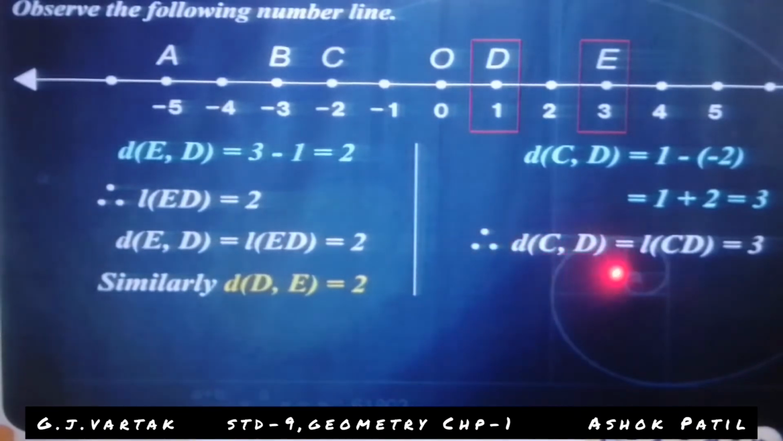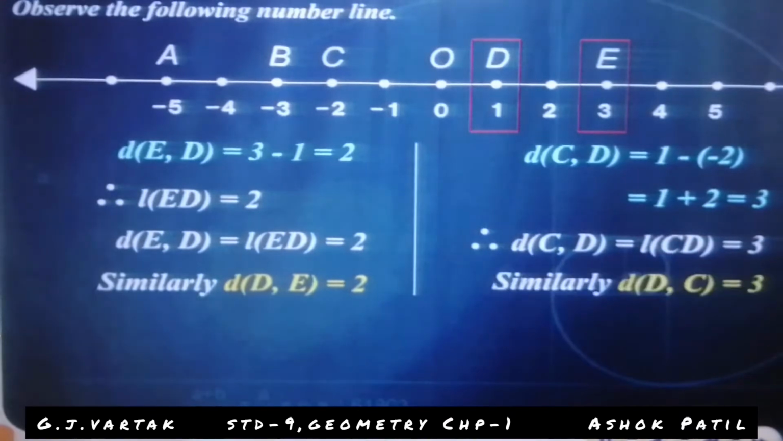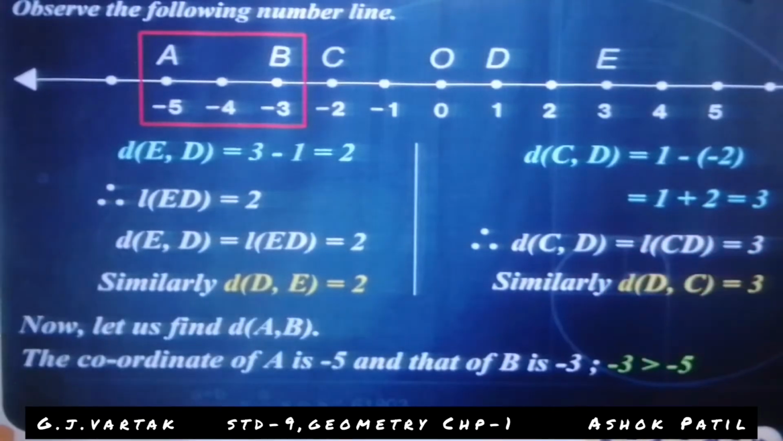Therefore, the length of CD is equal to 3, like this. The length of ED is equal to 2. Similarly, the distance of DC is equal to 3, and ED is equal to 2. CD is 3, that's why the distance of DC is equal to 3.